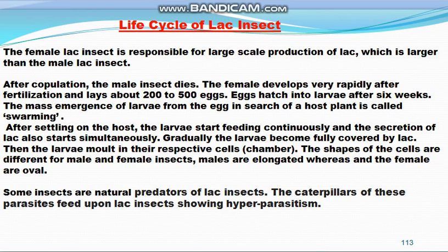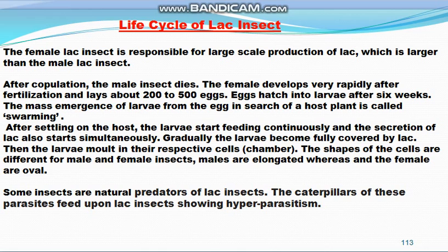Then it lays about 200 to 500 eggs, and the eggs hatch into larvae after 6 weeks. Then the larvae emerge in mass from the egg, and these larvae go in search of the host plant on which they can grow and thrive. This mass emergence of larvae from the egg and going in search of the host plant is known as swarming.